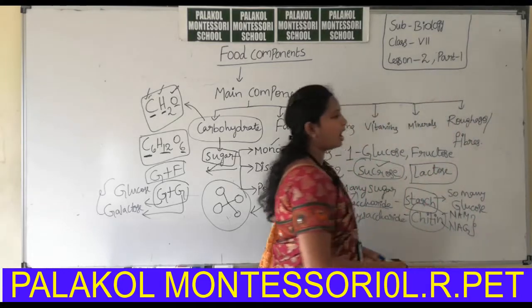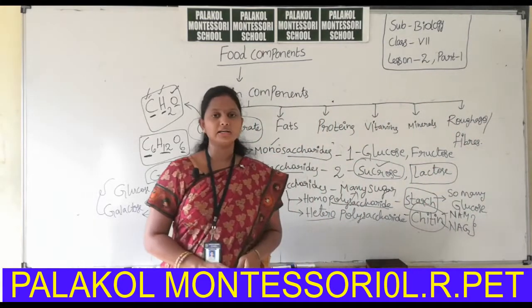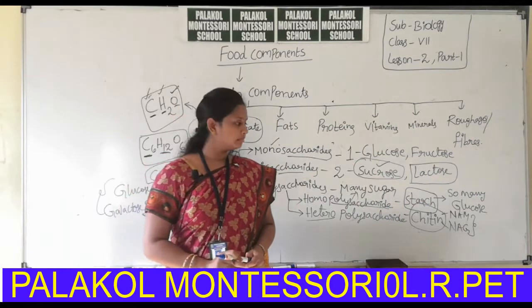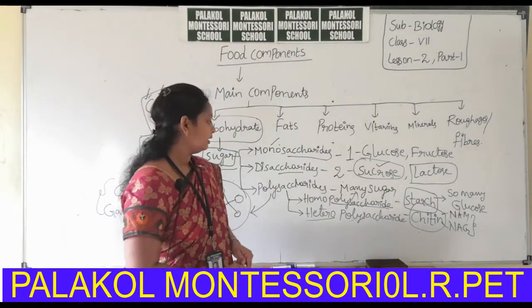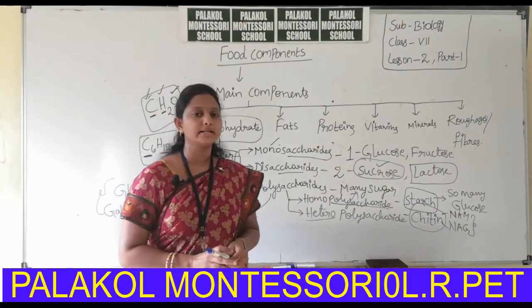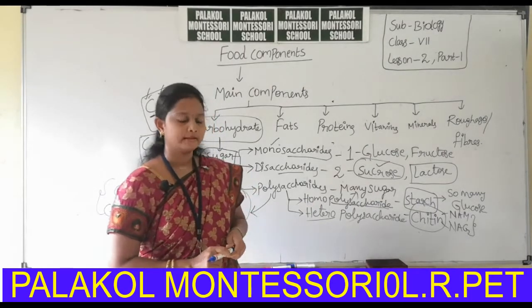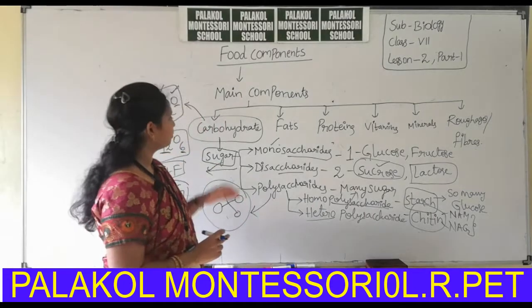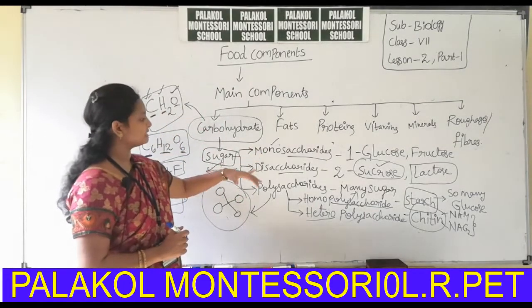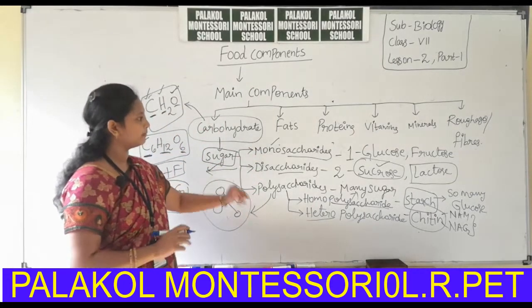These alternately form a sugar molecule that is called a heteropolysaccharide. Okay, this is about carbohydrates, monosaccharides, disaccharides and polysaccharides and their importance.